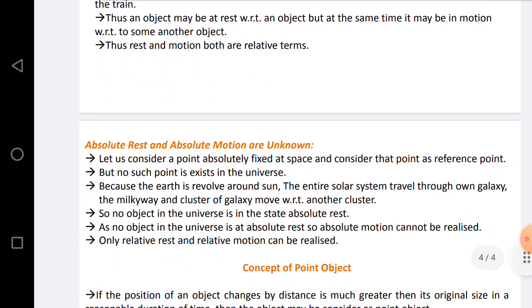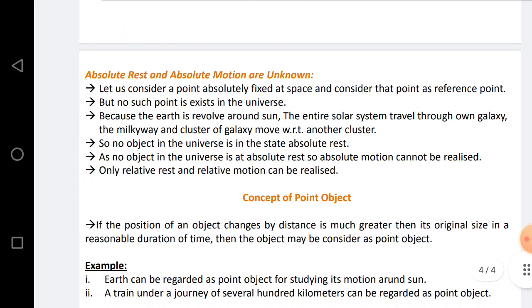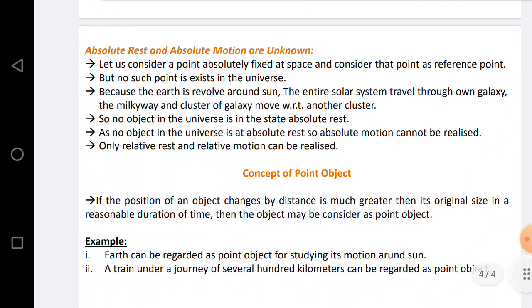Also always remember, absolute rest and absolute motion are unknown because they do not exist at all. In order to understand why, let's consider a point that is absolutely fixed. Absolutely fixed means it is completely fixed. That point is not moving with respect to any other object or with respect to its surrounding.